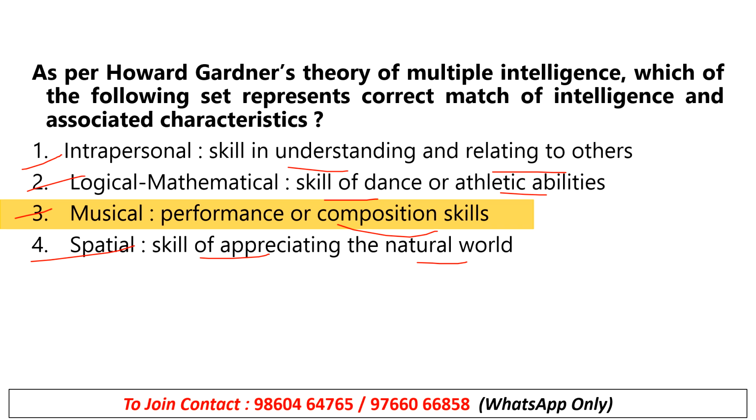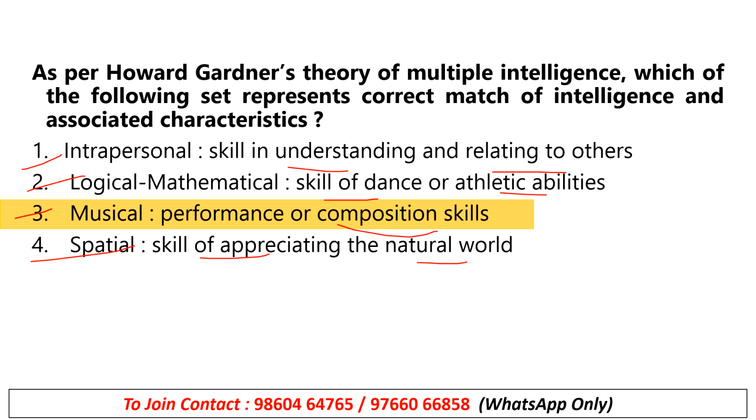See, intrapersonal is given in the first option, which is not correct. Why? Because for intrapersonal they have given the skill of understanding and relating to others. That is not correct. Intrapersonal intelligence is the capacity to understand oneself. That is why it is called intrapersonal, right? One's emotions, motivation, inner states, that is your intrapersonal.